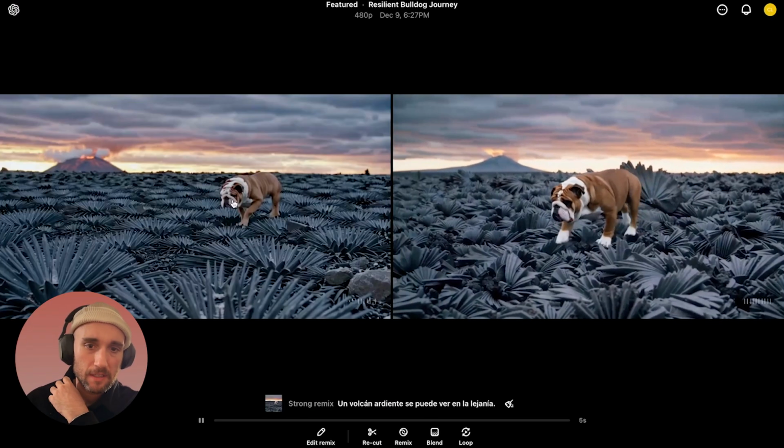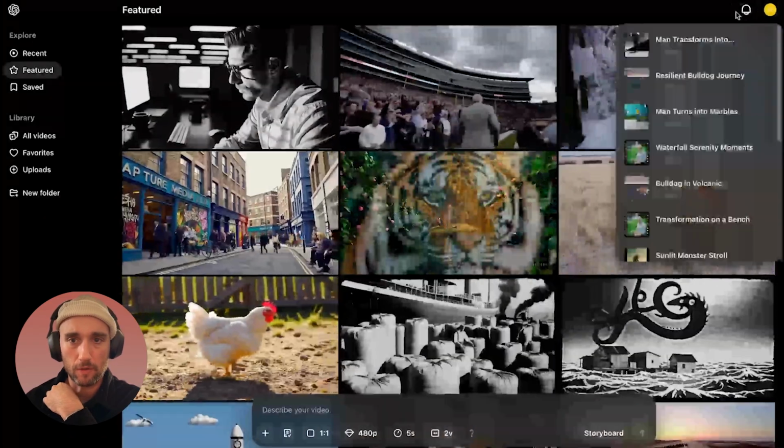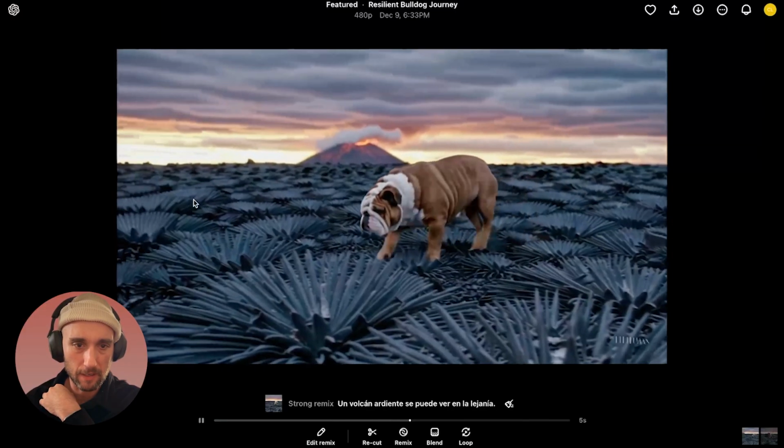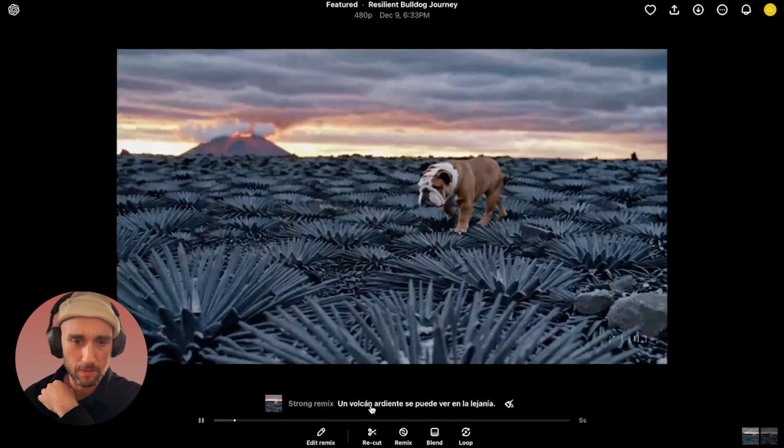Oh, man. See, that's unfortunate because, as you see here, it changed the rocks into, I don't know what these are. Okay, so we see that even when we do a remix, it kind of changes the original version. And there's Mount Doom in the background, I guess. That's funny. So now it took my prompt and put it into Spanish? How did that happen?